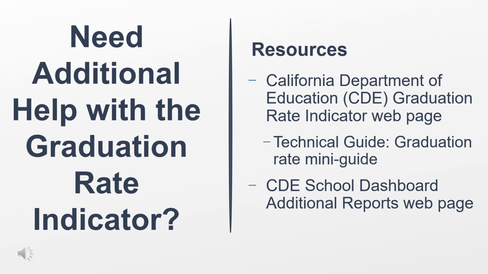We also have a School Dashboard Additional Reports webpage where districts and schools can find graduation rate data that is more specific than the data found on the dashboard. For example, you can find both the number and the percent of students who are included in the combined 4- and 5-year rate, including the number of students who are counted in the denominator. This report is an easy way to compare results between schools or student groups.